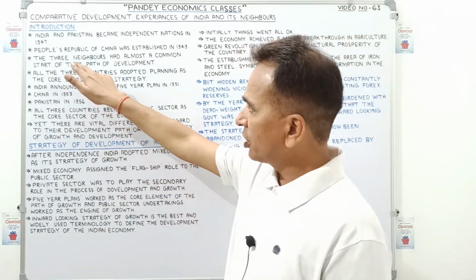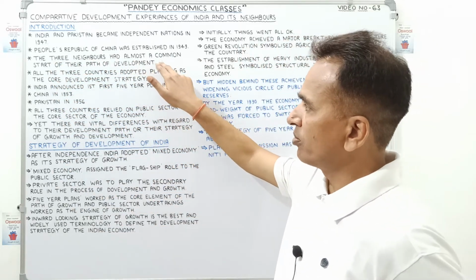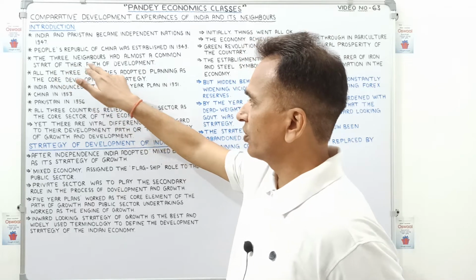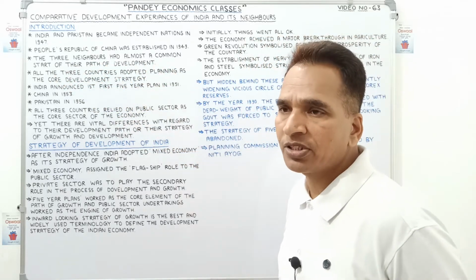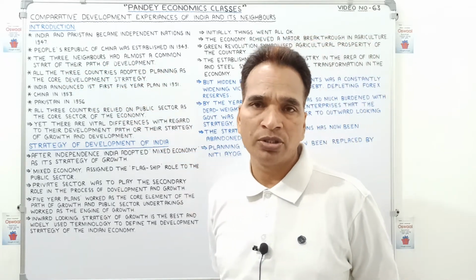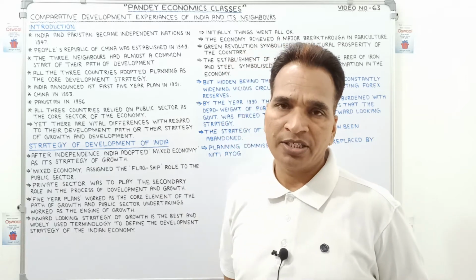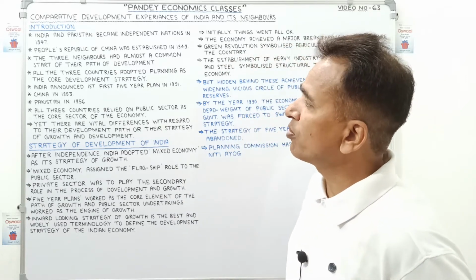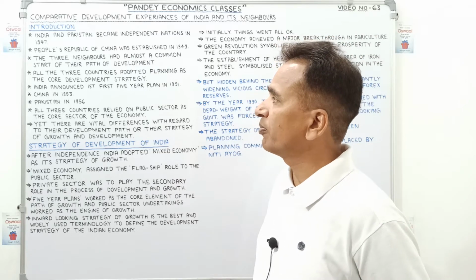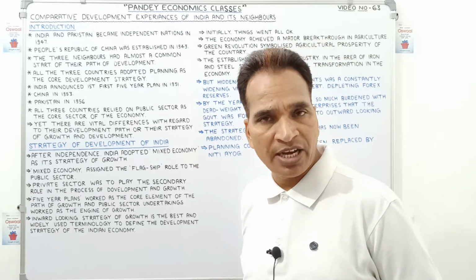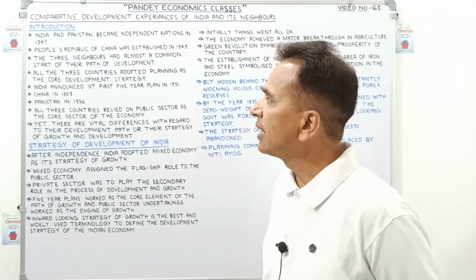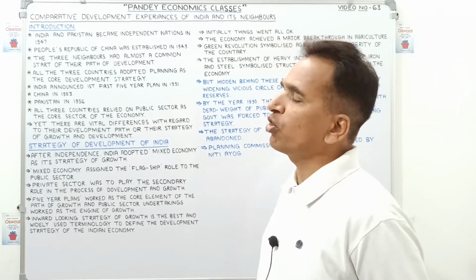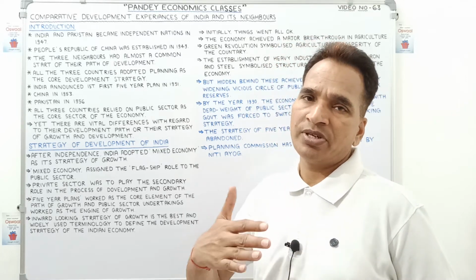The three neighbours had almost a common start of their path of development. After independence, all three countries, India, China and Pakistan, had almost a common start, meaning their beginning was similar.